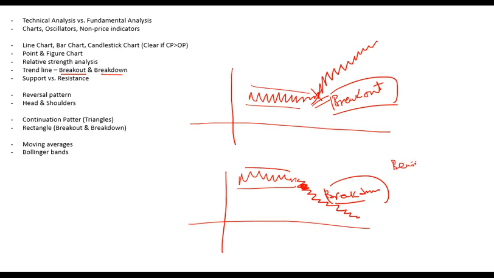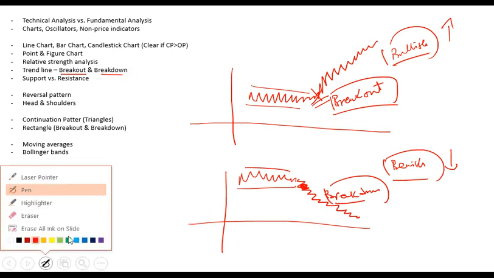By bearish we mean the market is falling, and by bullish we mean it is going up. So this is breakout and breakdown. Remember the difference between the two. Out means entering an uptrend and it is bullish. Down means entering a downtrend and it is bearish.